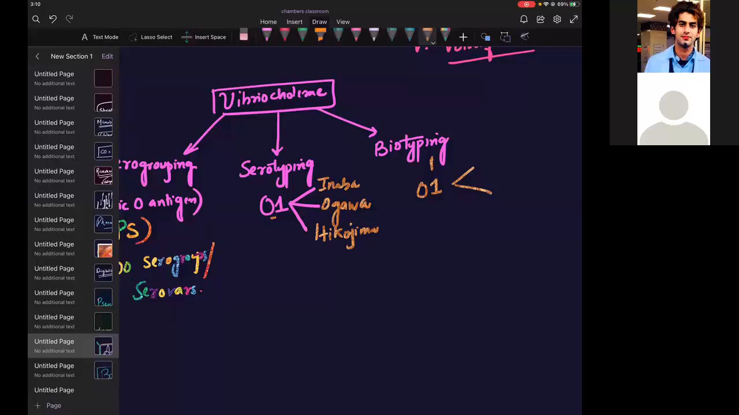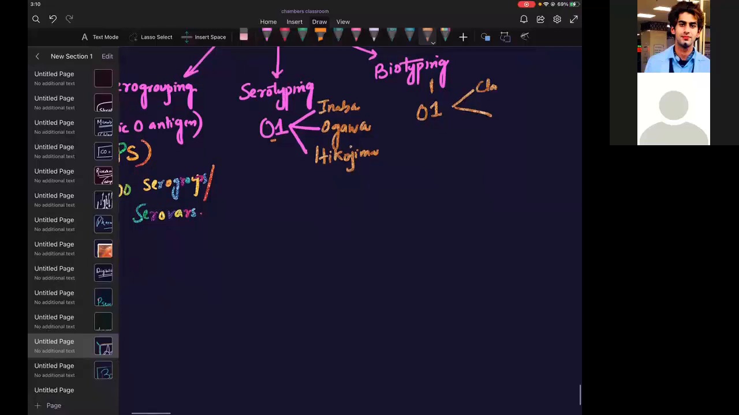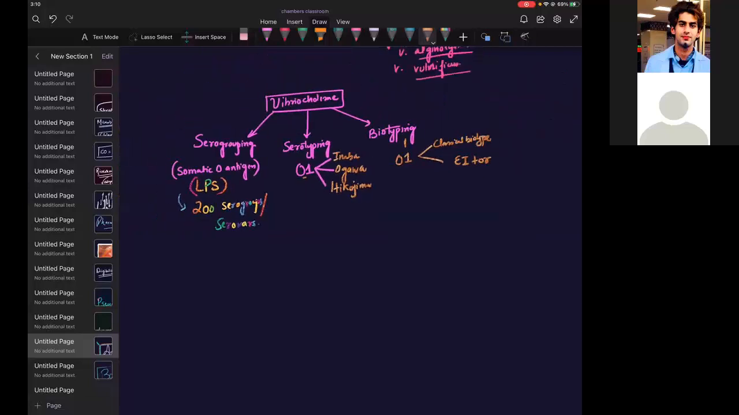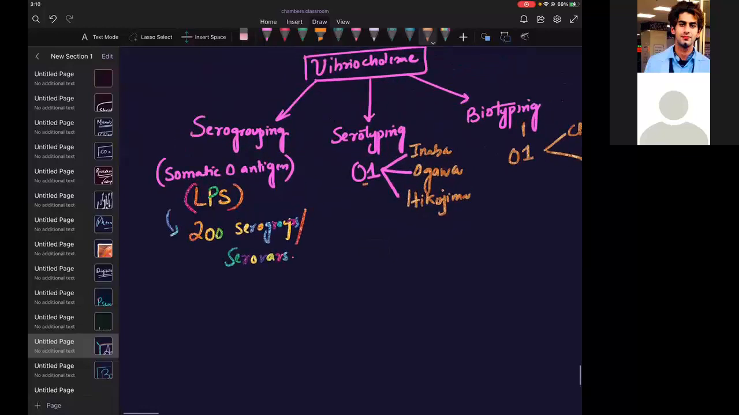So don't you know classical EI? You don't know. So classical biotype and EI TOR, we say EI TOR variant. Okay, so this is just a basic introduction, giving you the outline. Now I go individually to them.